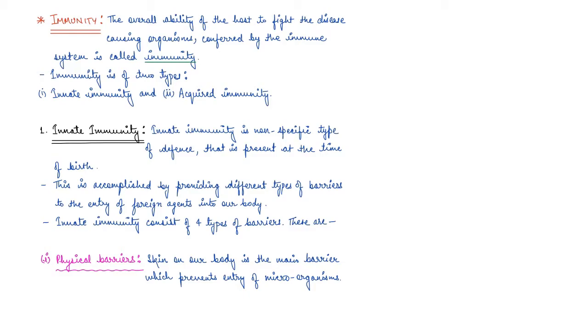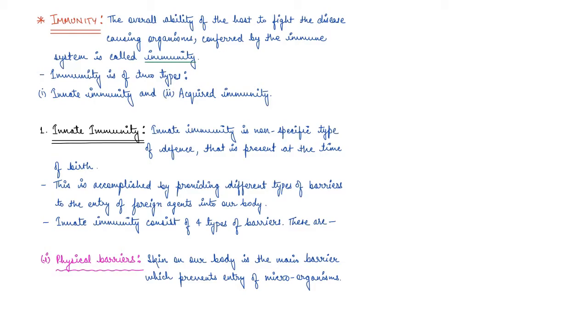It is a general defense that we have since we are born. Now, this is accomplished by providing different types of barriers to entry of these foreign agents. So basically, our body provides different types of barriers to these agents, right? There are four different types of barriers basically.